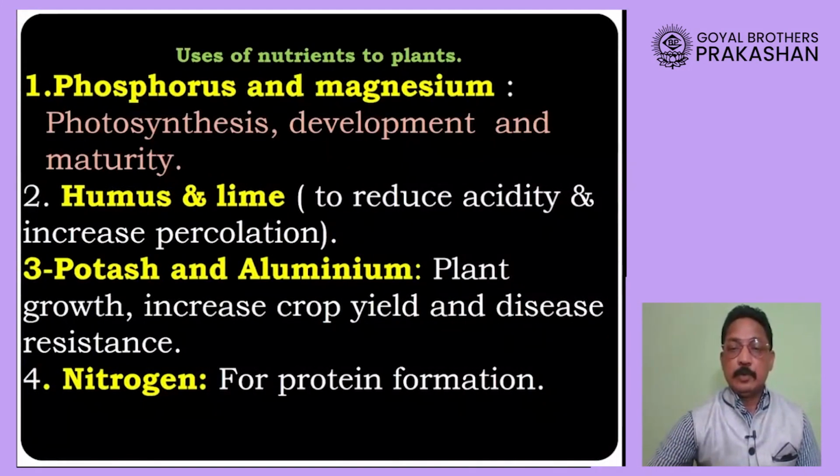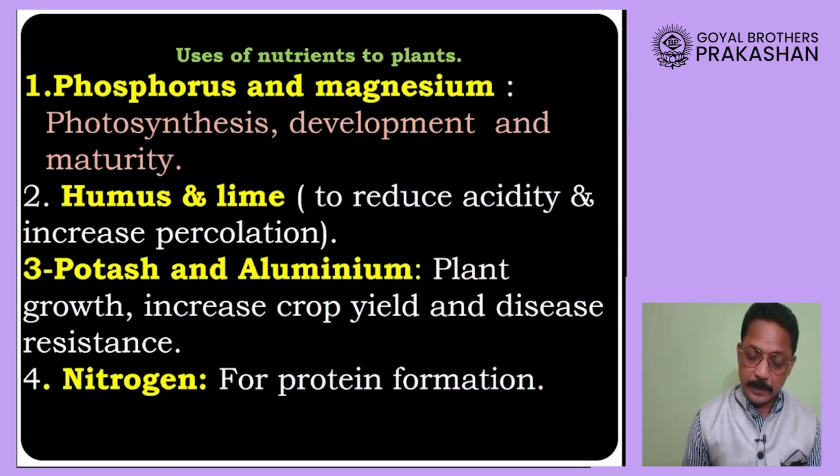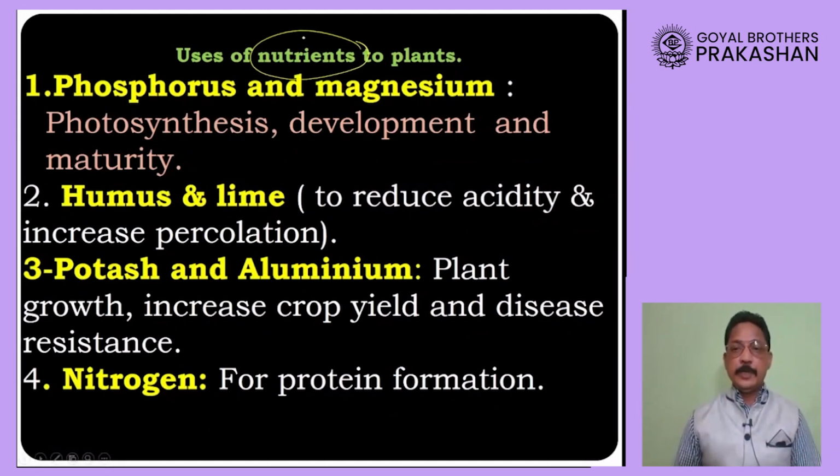Before we go to these four different soils, dear students, I would like to draw your attention to one very important point, that is the nutrients which are present in soil. Please remember, we will be studying four types of soils and the nutrients present in them. But before we study the nutrients present in them, please understand the importance of each nutrient.